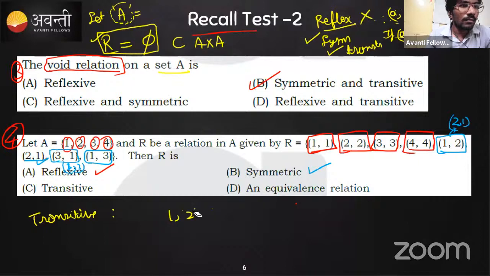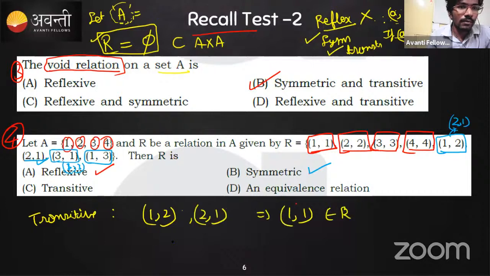Will it satisfy transitive or not? 1 comma 2 is there and 2 comma 1 is there, so this implies 1 comma 1 is also present. It also belongs to R. Similarly, since 3 comma 1 is there and 1 comma 3 is there, this implies 3 comma 3 is also present.